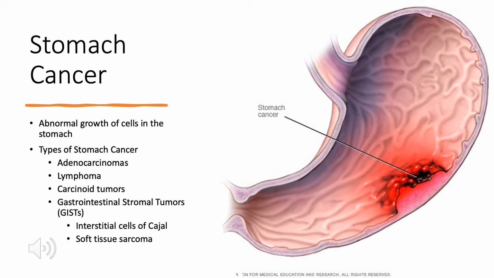GISTs start in early forms of special cells of the wall of the GI tract, which are called the interstitial cells of Cajal, which are referred to as ICCs. Sometimes they're referred to as pacemakers of the GI tract because they signal the muscles of the GI tract to contract and move food and liquid, which helps the digestive system. More than half of GISTs start in the stomach. Most others start in the small intestine. GISTs start in specialized nerve cells, which are located in the walls of the digestive system. So overall, GISTs are a rare type of stomach cancer, but they can become very harmful in the end.